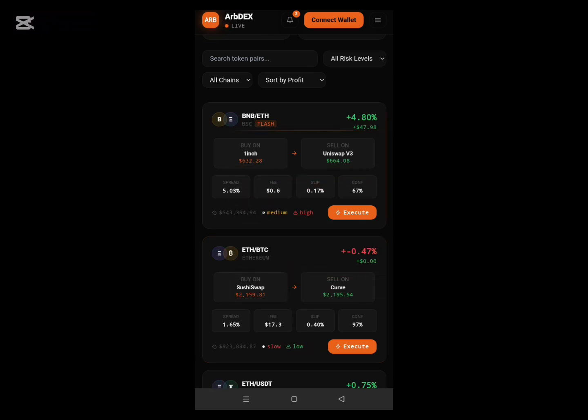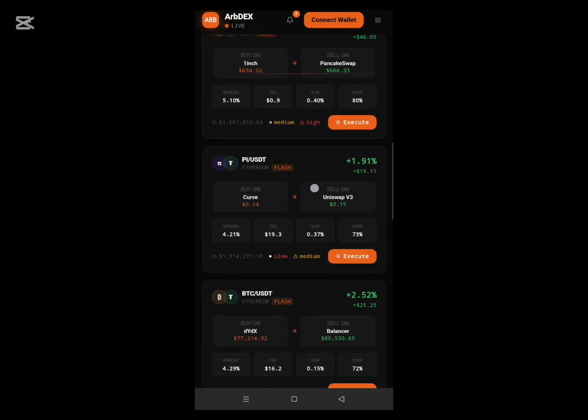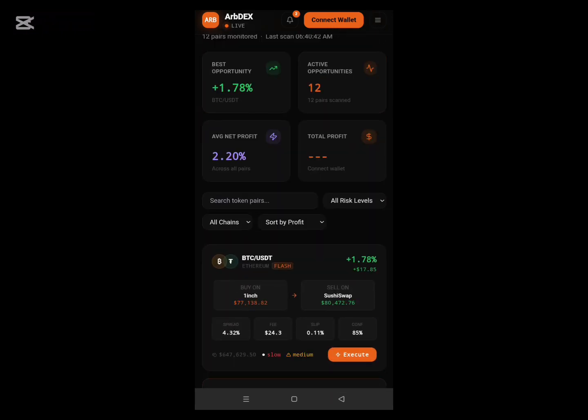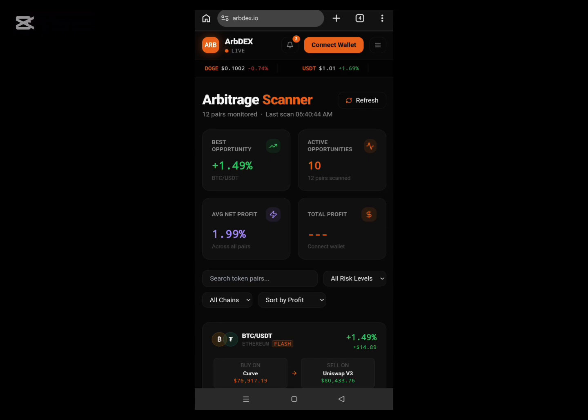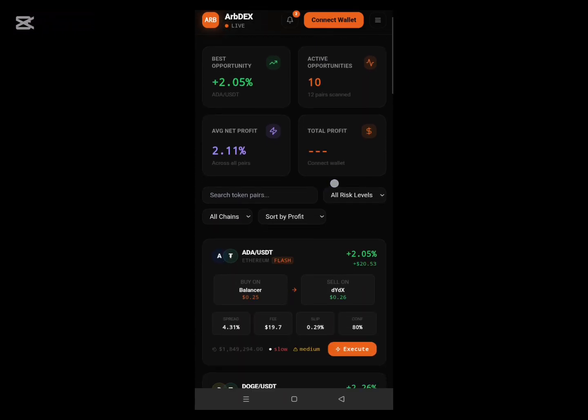All you need to do is look for the arbitrage opportunity you want to take advantage of, and also have in mind the crypto asset you have in your wallet, the one you want to use, and select the pair you desire. There are so many of them, you can just keep scrolling through, you keep seeing them. They are all over the place. Good. Now I am going to be taking these trades and show you how it's done.